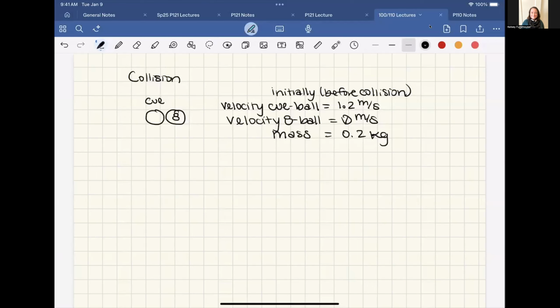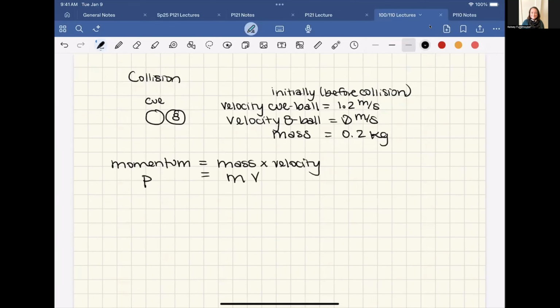Okay, let's do this. I just wrote down the information on this page so that we would have it all. So let's say the momentum, which again is little p, is equal to the mass times the velocity, mv.